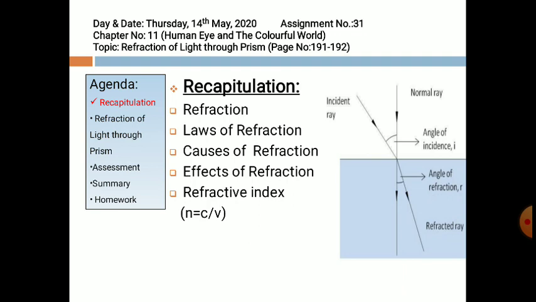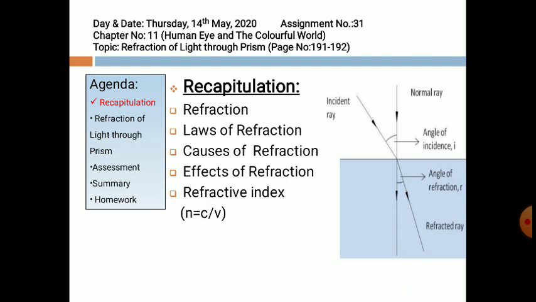When the light crosses the boundary between two different mediums, deviation of light occurs, resulting in refraction, such that there is a change in wavelength and speed of light. It always happens. Whether the light enters from a rarer medium to a denser medium or from a denser medium to a rarer medium, there will always be a change in wavelength and speed of light.